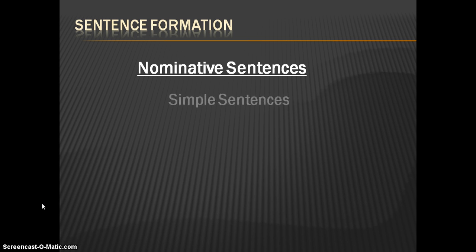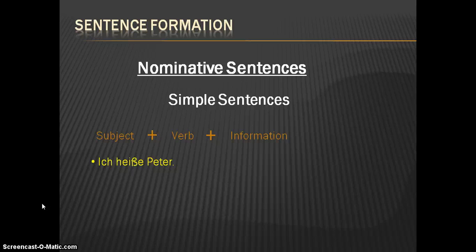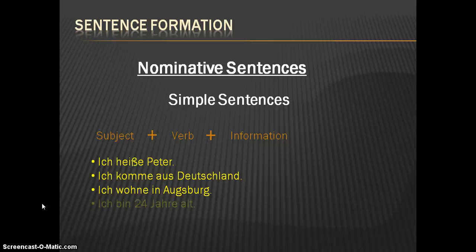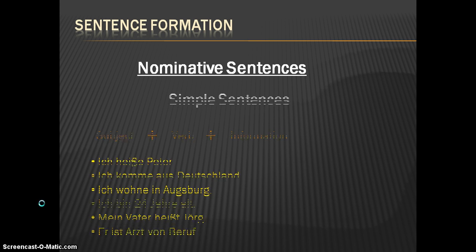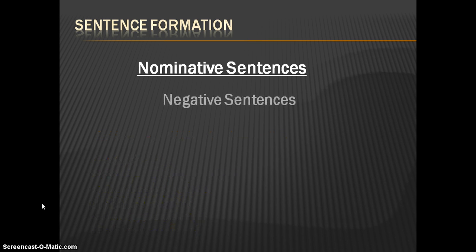First, let's talk about nominative sentences. We are discussing simple sentences, how to construct them. First we have the subject, then the verb, then information if we have any. For example: Ich heiße Peter, ich komme aus Deutschland, ich wohne in Augsburg, ich bin 24 Jahre alt, mein Vater heißt Jörg, ist Arzt von Beruf. Here we see the first place is the subject, then immediately the verb, and next is the information.